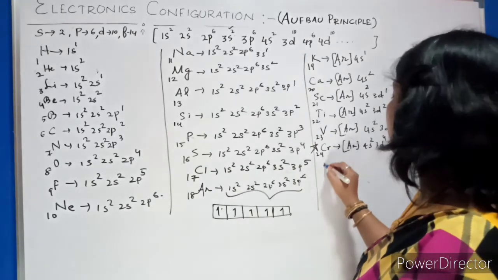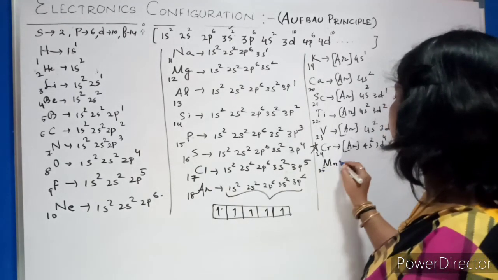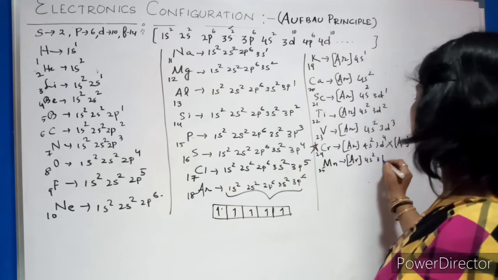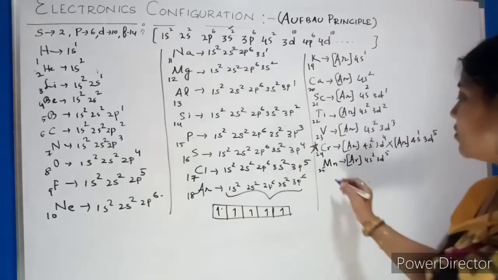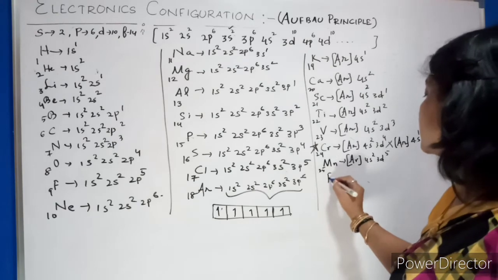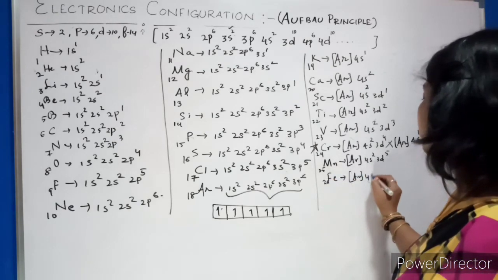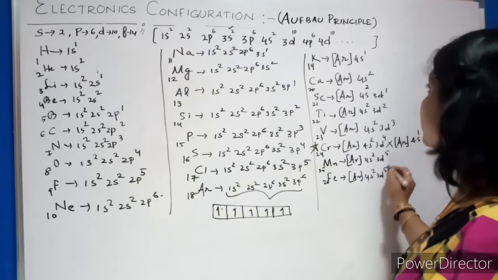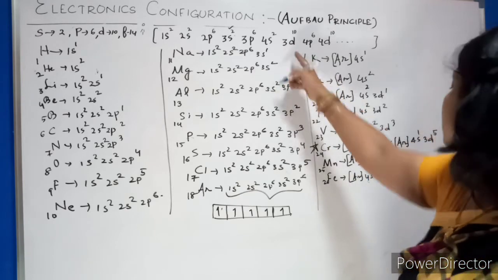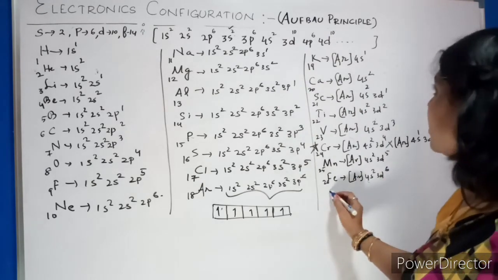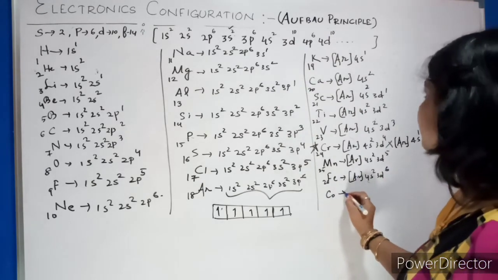After chromium, you have manganese, that is 25. So argon, it is 4s2 3d5. It is in a stable state, no issues at all. Then next is iron, that is 26. So argon 4s2. After 3d5, what do you have? 3d will go on up to 10. So 3d6.